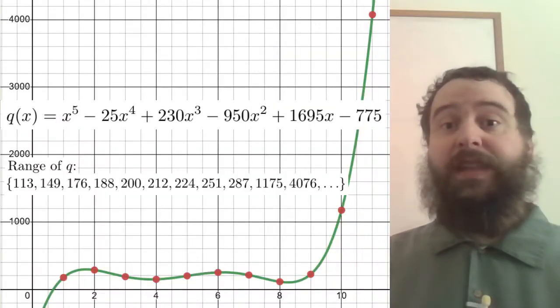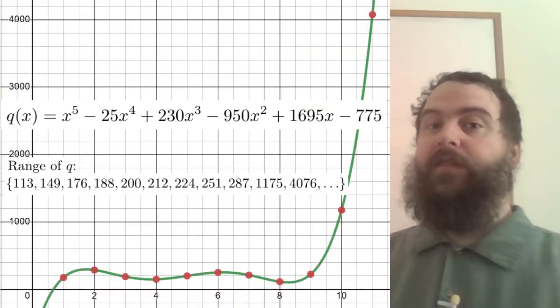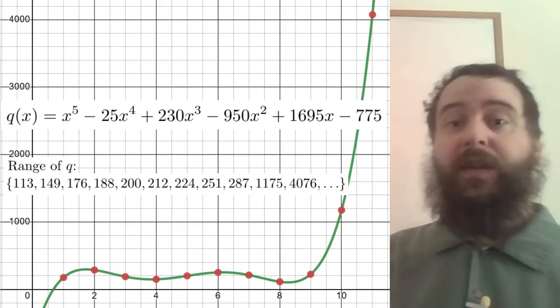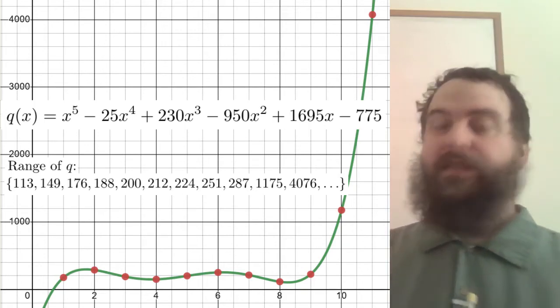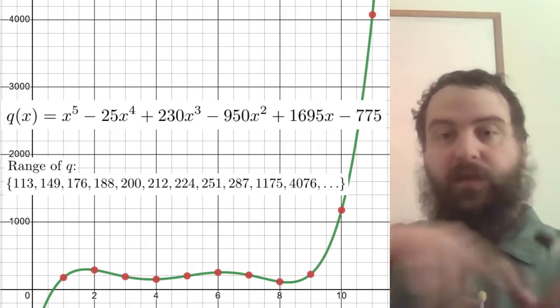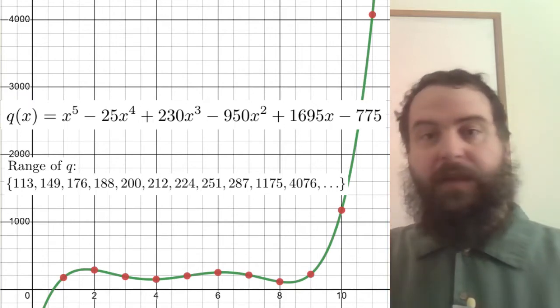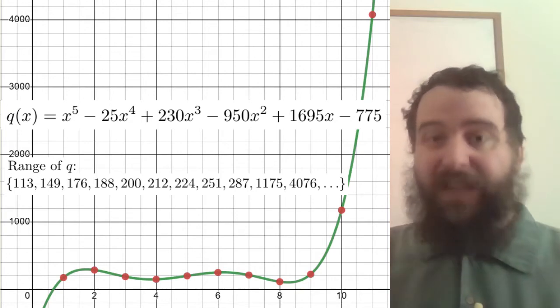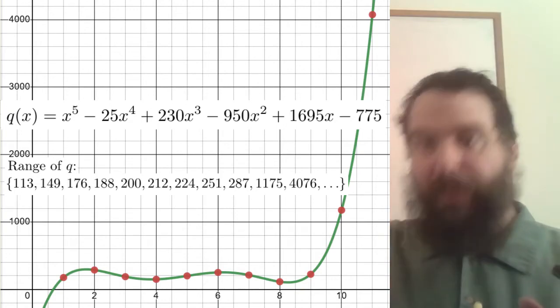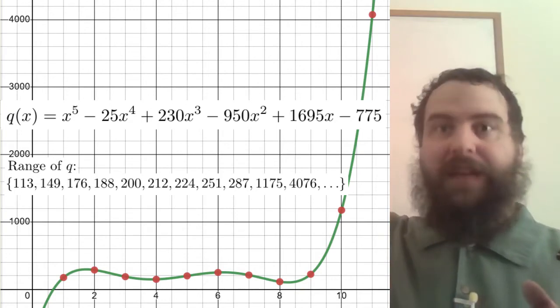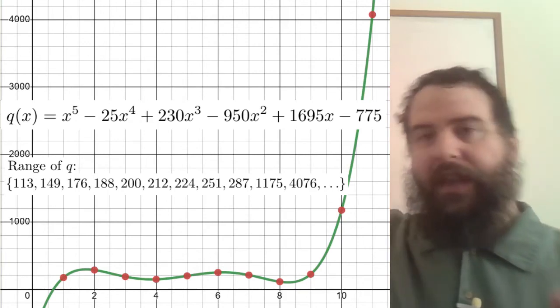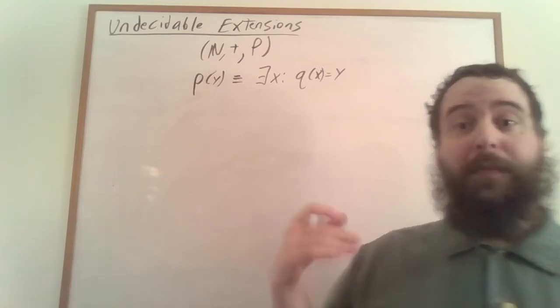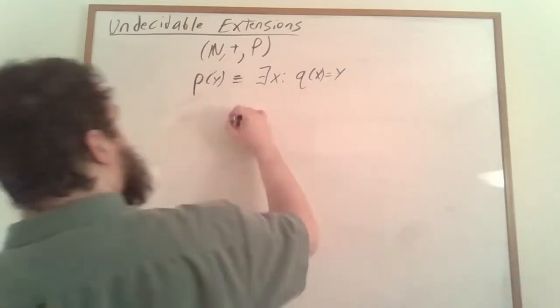Then eventually consecutive elements of this range here are going to be consecutive outputs of q. This isn't going to happen right away. Q can oscillate a whole bunch because it's a polynomial, but eventually it's going to start going off towards infinity. And at that point, when it surpasses the maximum of all of these oscillations, it's going to wind up being the case that